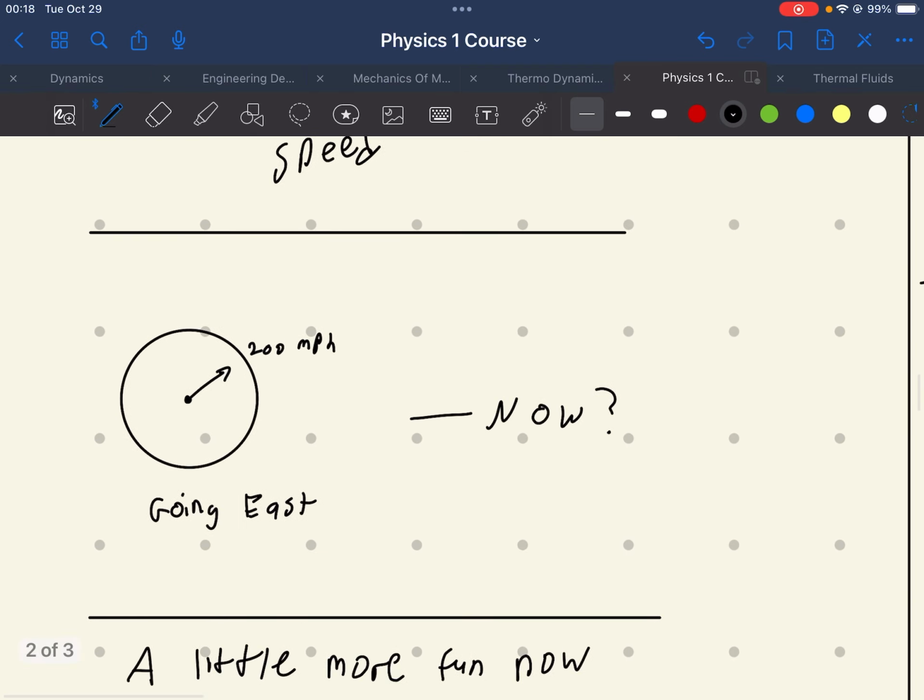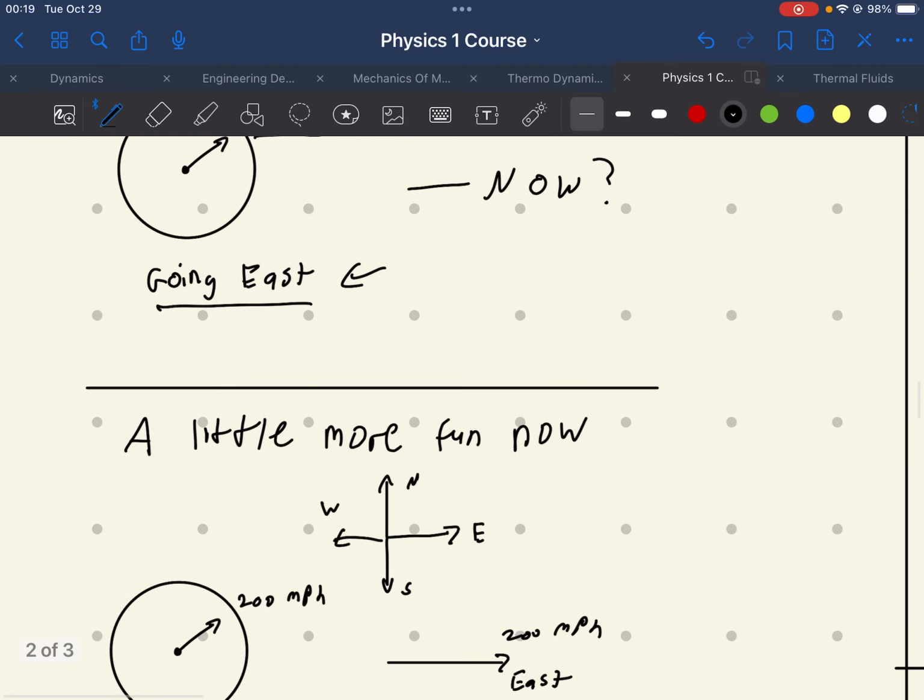Let's look down here. Let's say that you instead have somebody telling you, a GPS or something, saying you're going east. Is this a vector? Yes, this is a vector. You're going 200 miles an hour to the east. This now has some kind of encoded information that gives you a magnitude and direction.